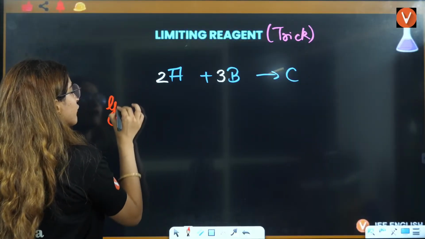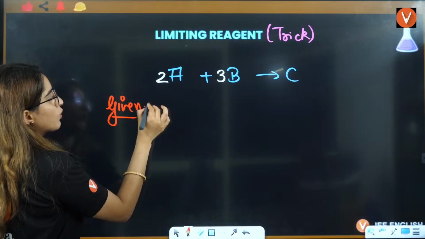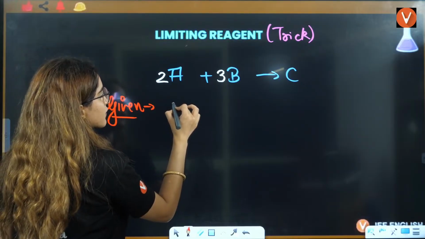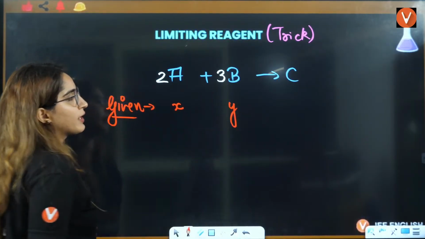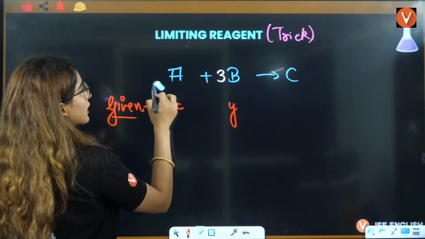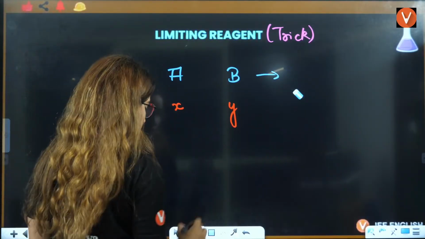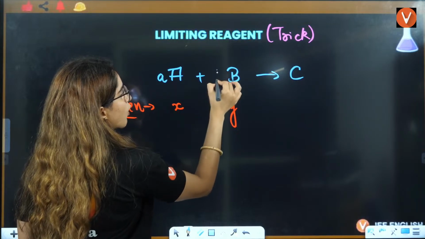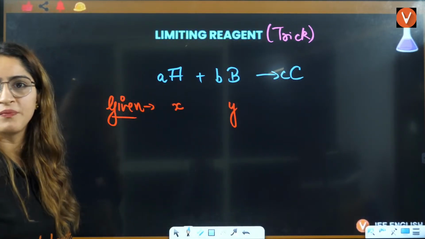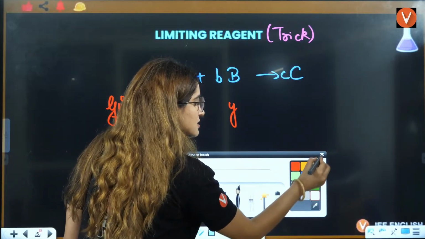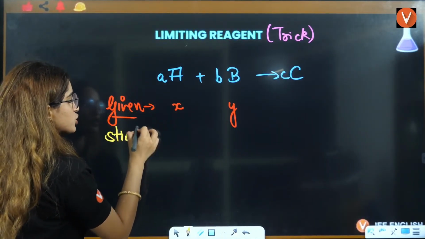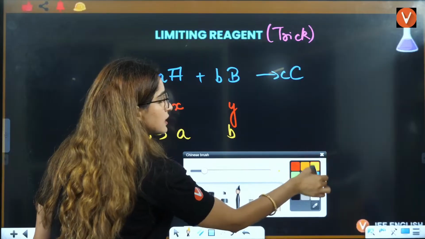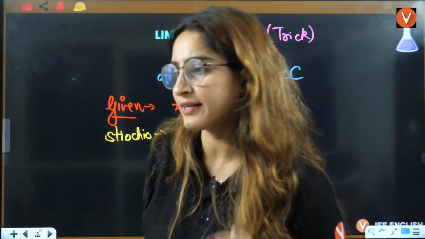Let's say given moles of A is X, and given moles of B is Y. If you say, ma'am, we want a general reaction, then I'll give you a general reaction. Let's say here the stoichiometry is small a, here small b, and here small c. Now, the stoichiometry is going to be for A and B. I am only talking about the reactants.